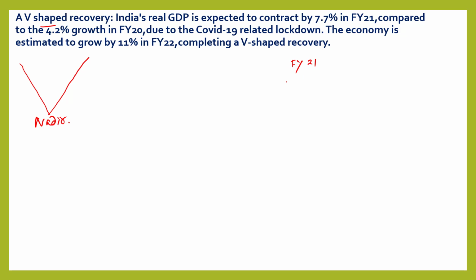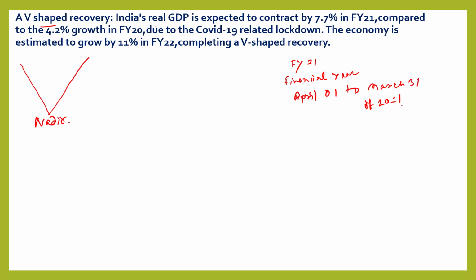Fiscal year means financial year. So fiscal year 21 means April 1 to March 31 of 2021. This is fiscal year 21.